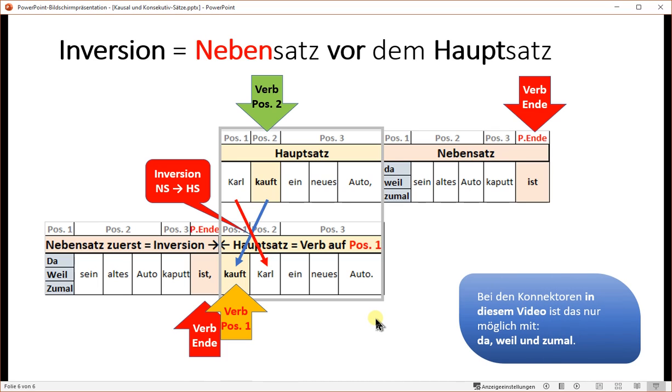Only in this video with these three connectors this is possible to have an inversion. With the other connectors that I showed earlier it's not possible, but with those three in this video, da, weil und zumal, you can do an inversion.